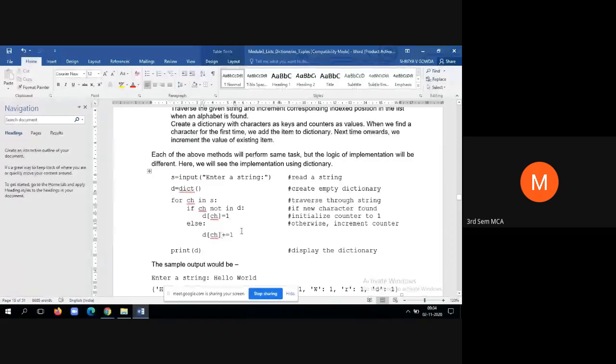We have the one value. 1 plus 1 is 2. So this will increment the count, because in the value portion we have the integer value. So for example, when you enter a hello string, see L